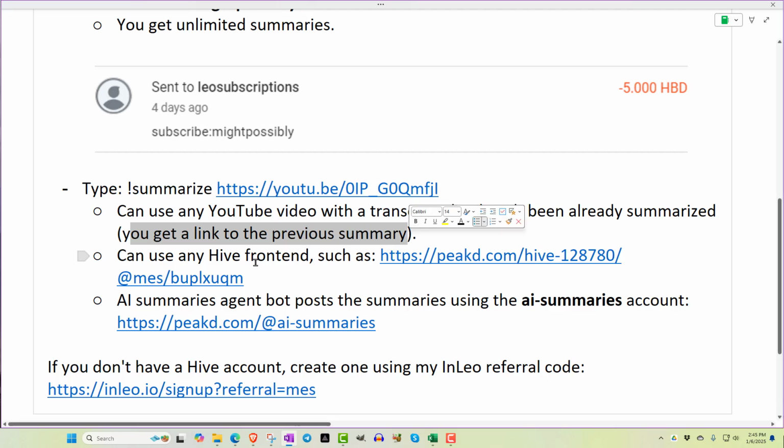You can use any Hive front end such as peakd.com right here, so it doesn't need to be InLeo. You could use it anywhere, InLeo, eSency, Peakd, Hive.blog, and whatever front ends. Or you can make your own front end and it will be picked up as well, I assume, because all the data gets on the Hive blockchain. Then the ai-summaries bot, or summaries agent bot, posts the summaries using the ai-summaries account. This is the account right here, and you can see all of the summaries it is currently making in real time.